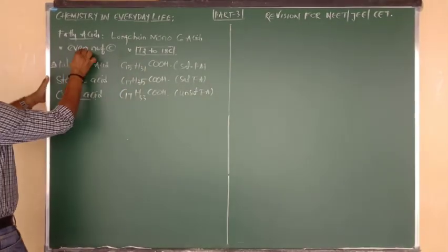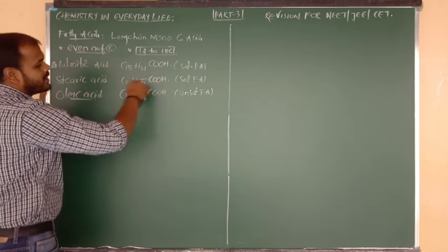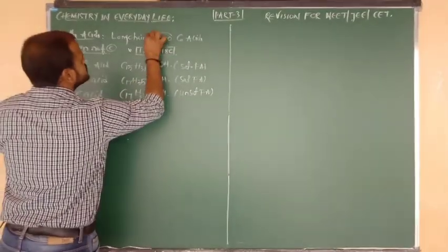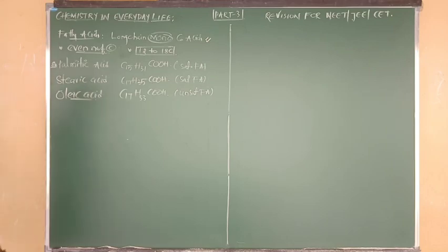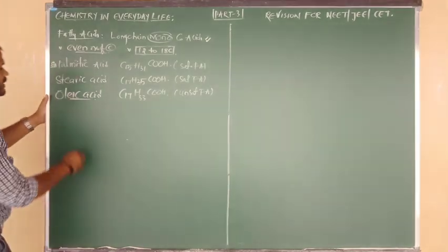So fatty acids have an even number of carbons, they are long chain hydrocarbons, and they contain only one COOH group. So simply we can say monocarboxylic acids. I hope you understand this clearly. Now by using these fatty acids, we are going to prepare soaps.